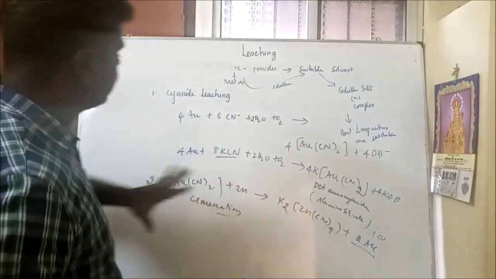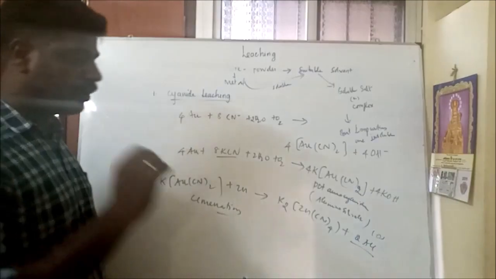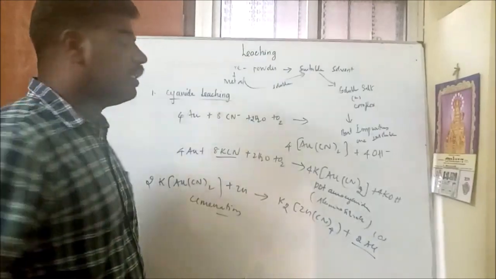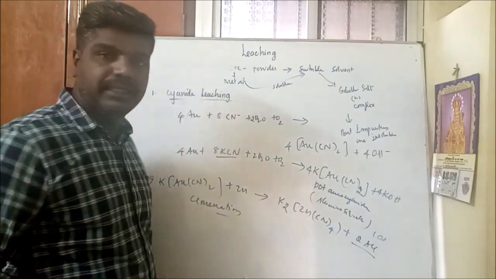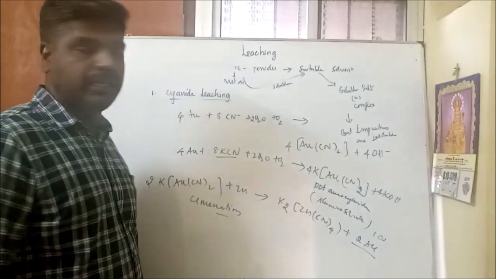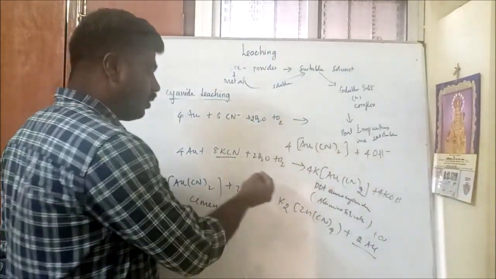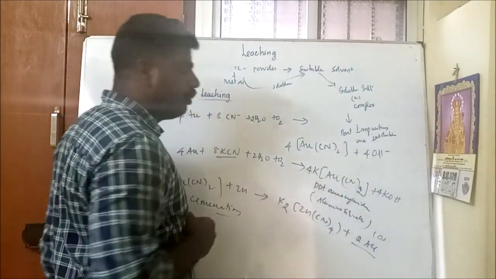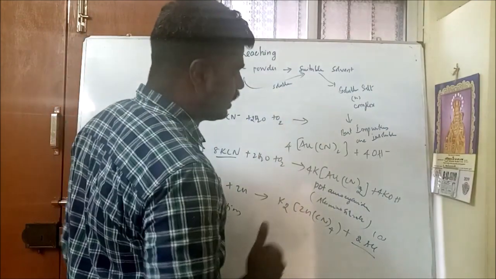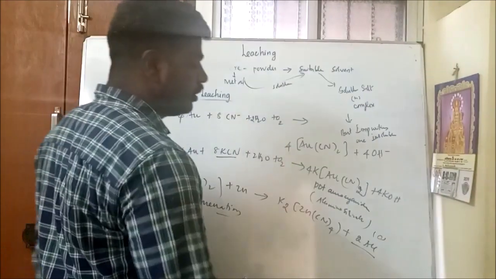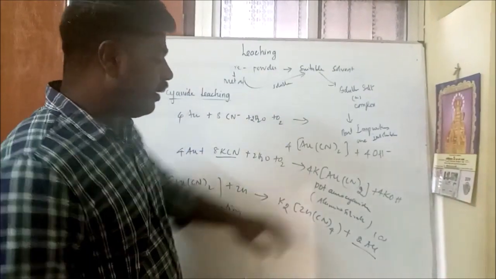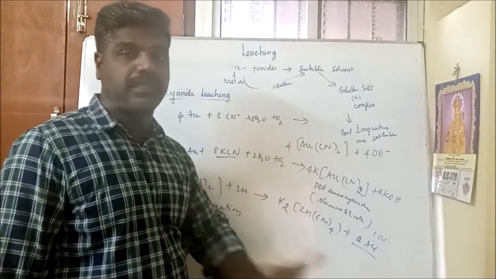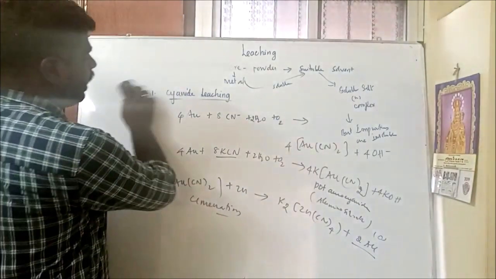This process is called cyanide leaching. Cyanide leaching is one of the techniques to remove impurities from metals like gold. The gold ore is mixed with potassium cyanide as a solvent, with a small amount of water and oxygen. The metal present in the ore dissolves in the suitable solvent, forming a complex like potassium cyanide complex. Impurities like aluminosilicates are insoluble. From the complex, the gold is regenerated by adding zinc dust. This process is called what? Cementation. So cyanide leaching is over.